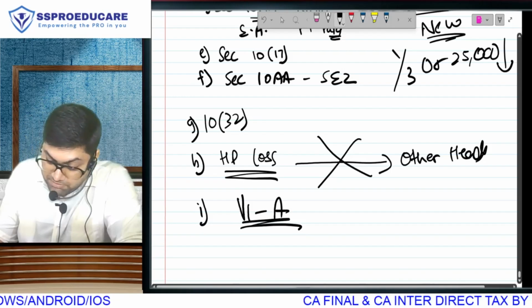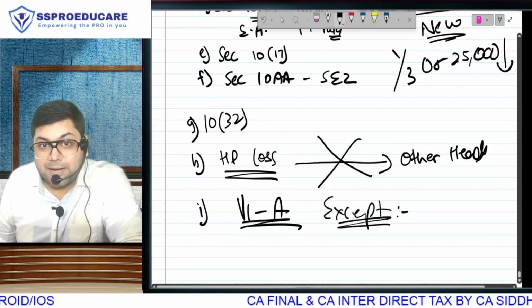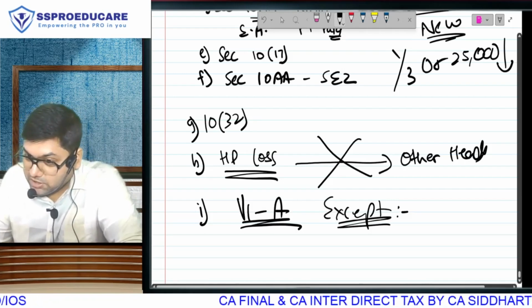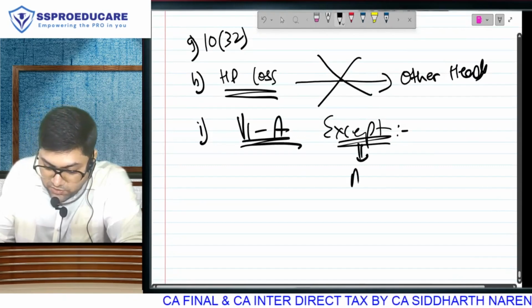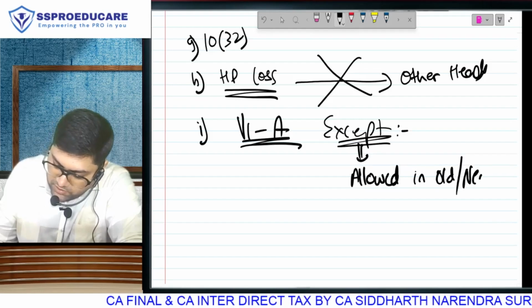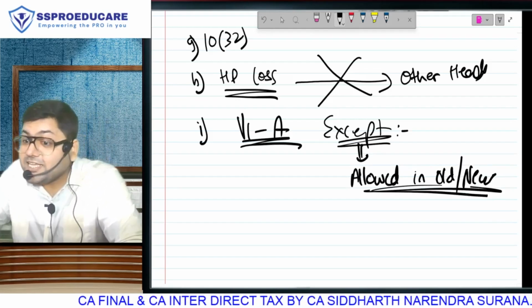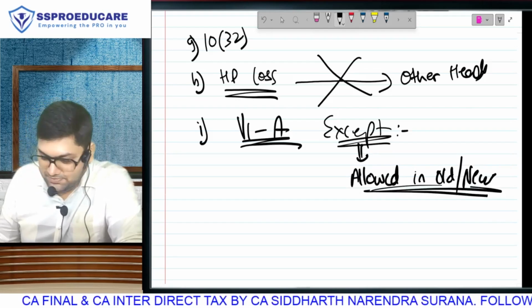Chapter 6 is not allowed, but in chapter 6 there are exceptions. Chapter 6 deduction is not allowed in the new regime. But the moment I write exceptions, it means these deductions, do you realize, are allowed in old as well as new both. And it is on these deductions that they ask a good number of adjustments in the exam.